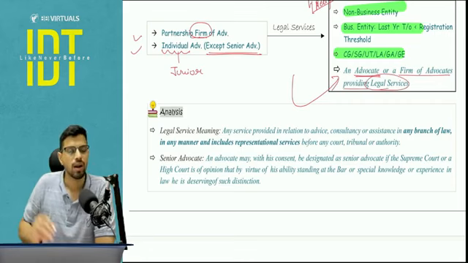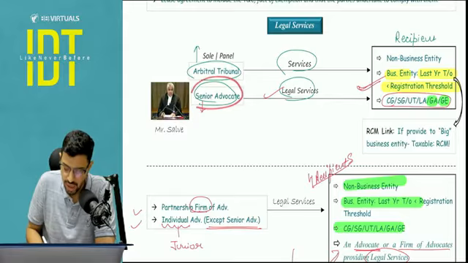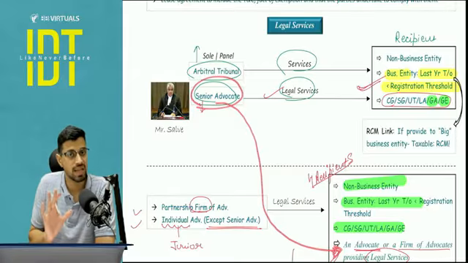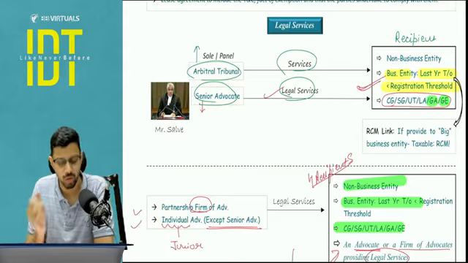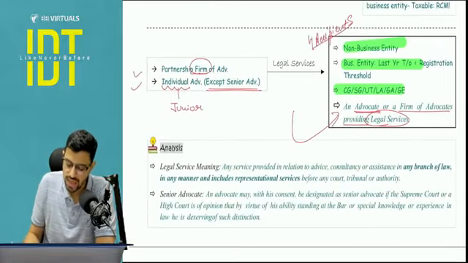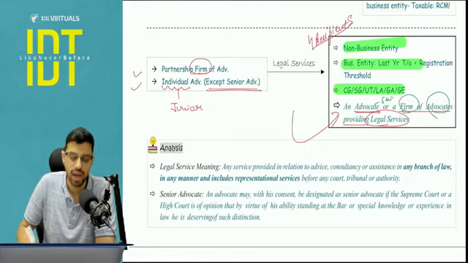Now, if you compare this with above, there is one possible implication: if a senior advocate is providing services to people from their own fraternity, from their firm, any advocate, then in that case, will there be tax? Possibly yes. But I will give you an alternate point of view later. First, let's talk about what is given here: yes, if there is any recipient who is an advocate himself, and this recipient here can be a senior advocate also, or a firm of advocates,